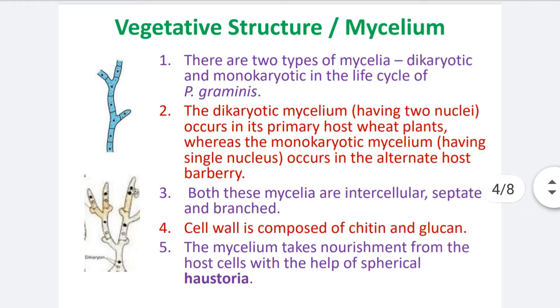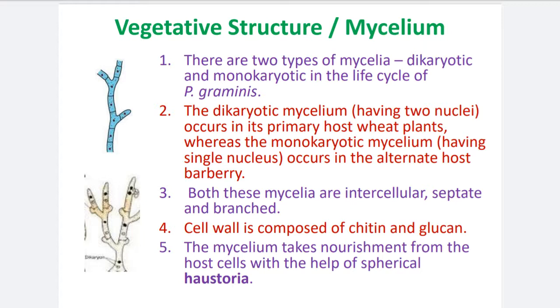Then the vegetative structure of the fungus. Vegetative means the somatic structure of Puccinia graminis. In the case of Eumycota fungi, the vegetative or somatic structure is the mycelium. So now the characteristics regarding the mycelium of Puccinia. Okay, see number 1. There are 2 types of mycelia, the plural of mycelium.